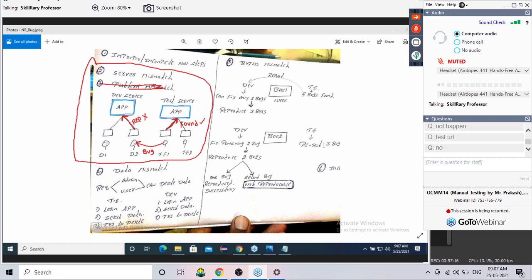So can you say, sir, both are mobiles only, why is it not working? The application is same, mobile is also same, but the mobile configuration may be different. The software which we are using in the mobile is also different. So simply we cannot say, sir, same game I'm installing in two mobiles, why it's working, why it's not working. We can't ask that question. Is it clear, Vinay Raj?